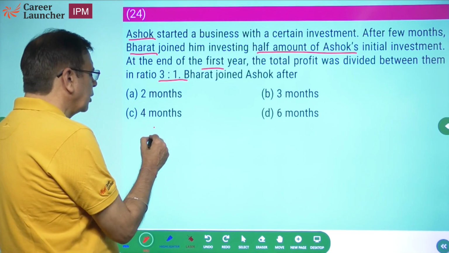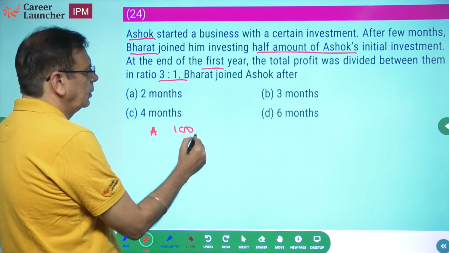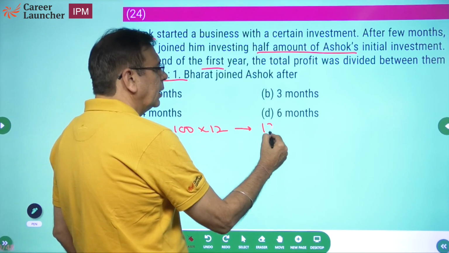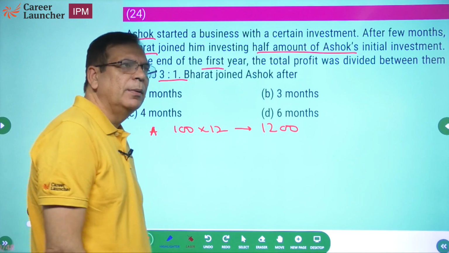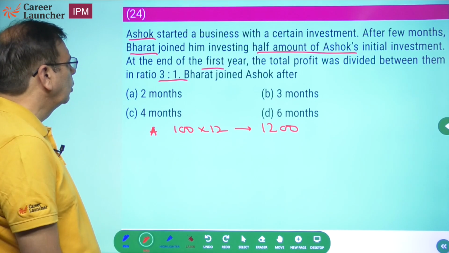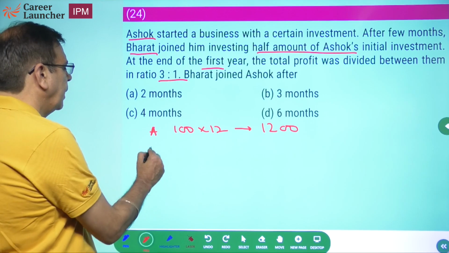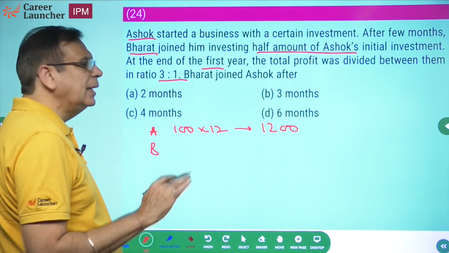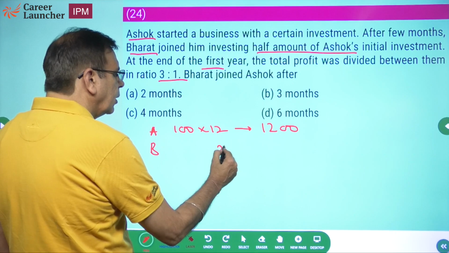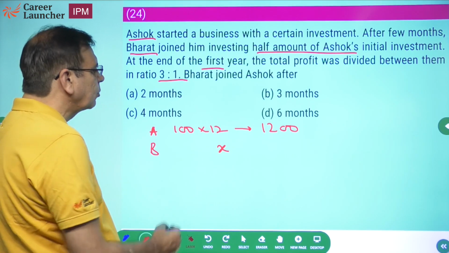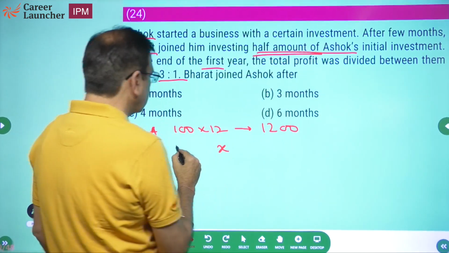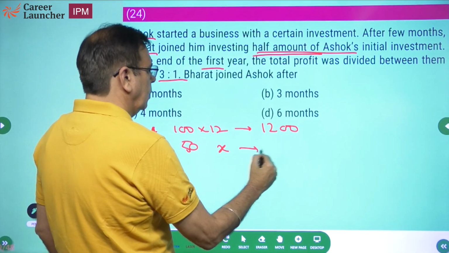So let me assume Ashok invested 100 rupees and he invested for 12 months. So his total investment is going to be 1200 rupee months. Okay. Bharat joined him, let me say, after whatever time, and he was there for x months. If Bharat was there for x months and his investment is half the amount of Ashok, 50. So 50x.